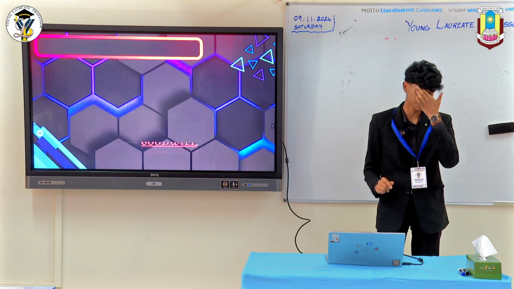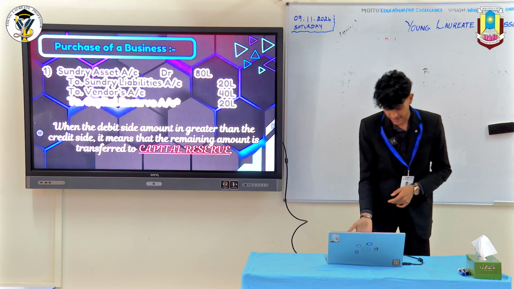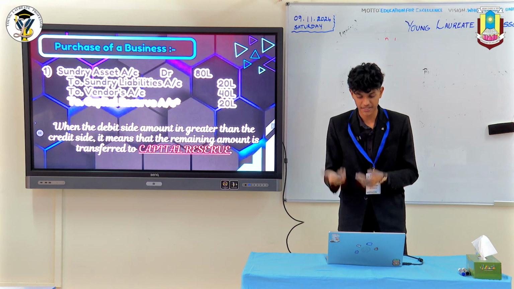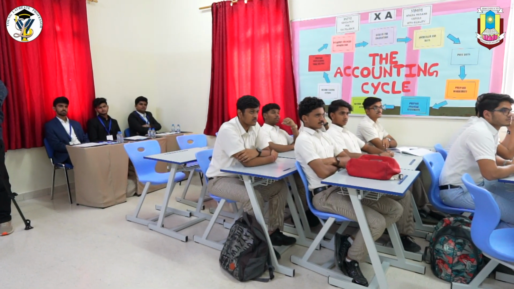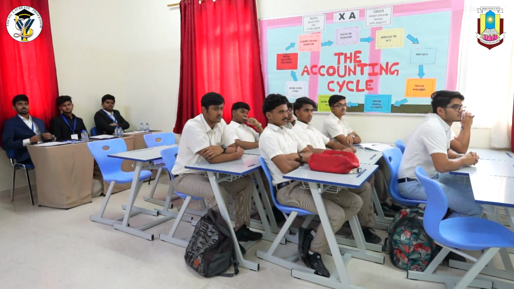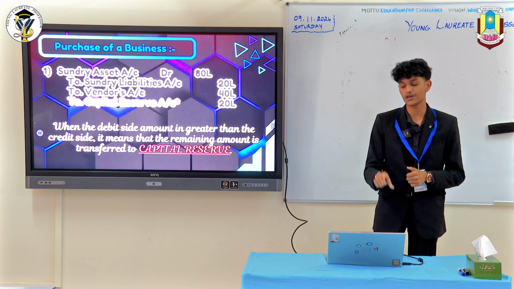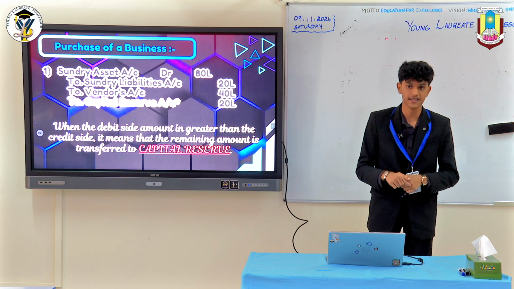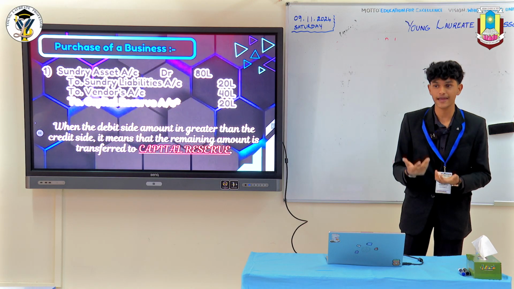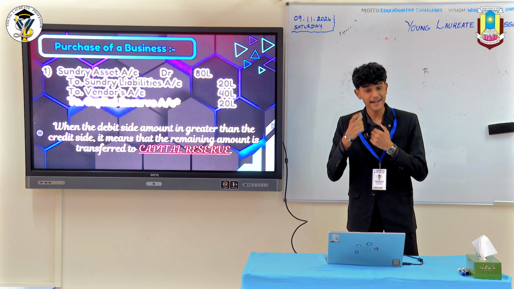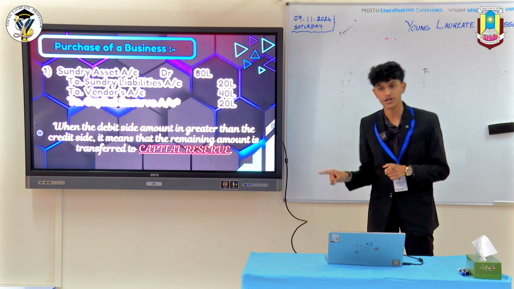The second case is when the debit side is greater than the credit side. Once again, you're buying an asset, you're debiting it because assets have a debit balance, and suppose the assets are worth 80 lakhs. You have liabilities that you took over, 20 lakhs, which means the business is now worth 60 lakhs. However, the vendor is only charging 40 lakhs, less than how much you actually would have to pay, which means you got into a negotiation and it was favorable for you. So that extra 20 lakhs that you ended up saving is going to be transferred to capital reserve.